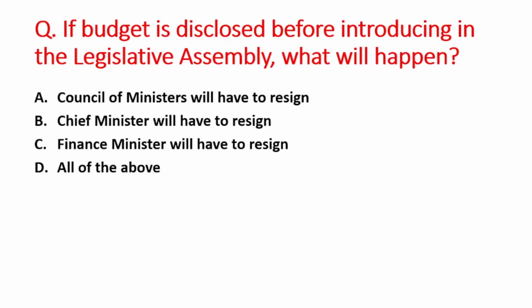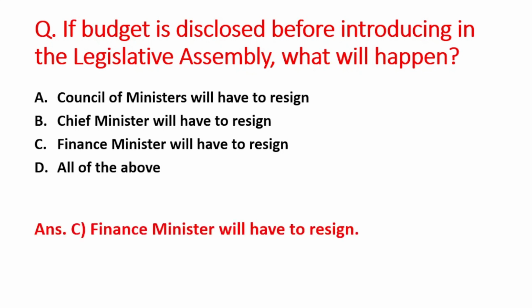Next question is if a budget is disclosed before introducing in the Legislative Assembly, what will happen? A option is Council of Ministers will have to resign, B is Chief Minister will have to resign, C option is Finance Minister will have to resign, and D option is all of the above. So right answer is option C, that in that case Finance Minister will have to resign.